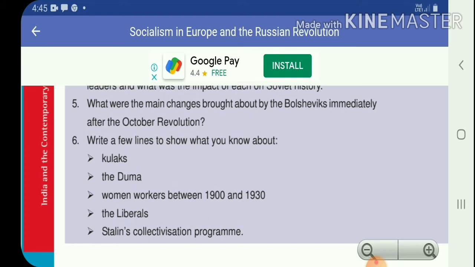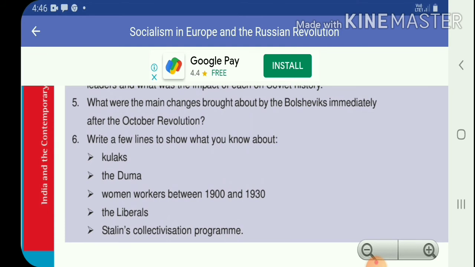Second point, the land was declared as social property and peasants were allowed to seize the land of the nobility. Third point, in the cities the Bolsheviks enforced the partition of large houses according to family requirements. Fourth point, all titles of the aristocracy were banned. Fifth point, new uniforms were designed for the army and officials. Sixth point, the Bolshevik party was renamed as the Russian Communist Party.